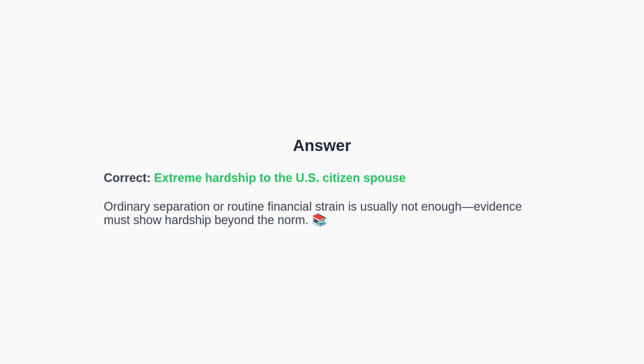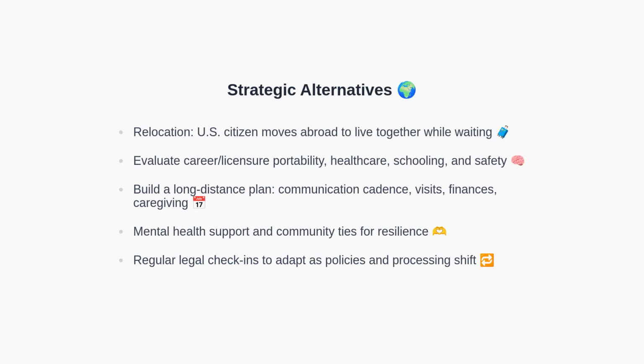Next, let's consider strategic alternatives for couples facing a long waiver process. Couples should evaluate strategic alternatives. Relocation is one option. The U.S. citizen may move abroad to live together during the process, which removes the immediate U.S. entry hurdle, but introduces new challenges such as licensure portability, healthcare access, and schooling. If relocation is not feasible, create a robust long-distance plan covering communication, visits, budgeting, and caregiving responsibilities. Remember to prioritize mental health and community support. Schedule regular check-ins with counsel to adapt your strategy as policies and processing times change.